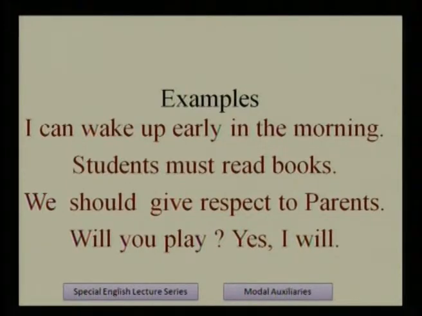In sentence 2, students must read books. Must is a modal verb, and with must, read is necessary as a principal verb. In the third sentence, we should give respect to parents. With should we use give. Give is a principal verb. In the fourth sentence, will you play? Play is used with will, otherwise it is a meaningless sentence. And yes, I will. Here also play is used, but it is in implied form.